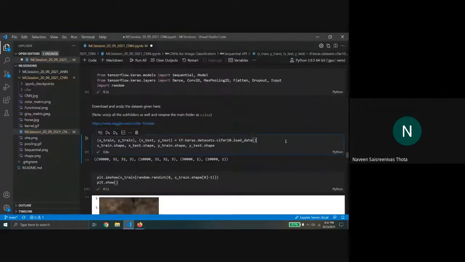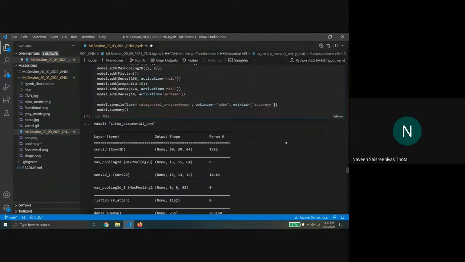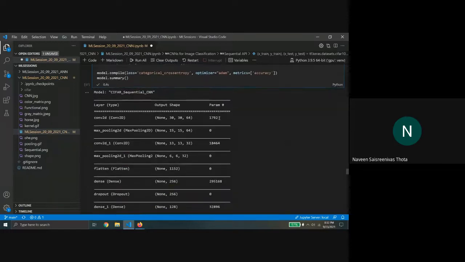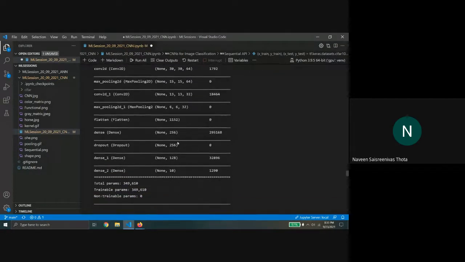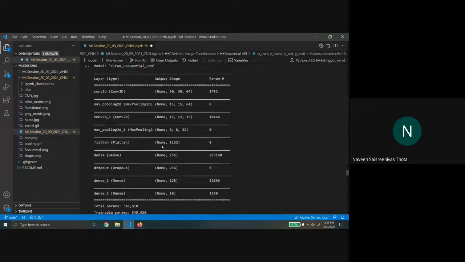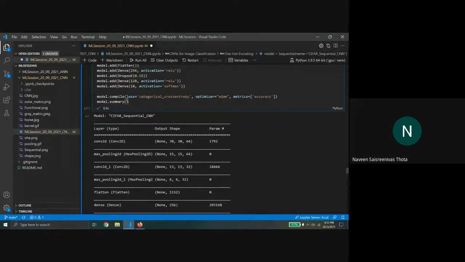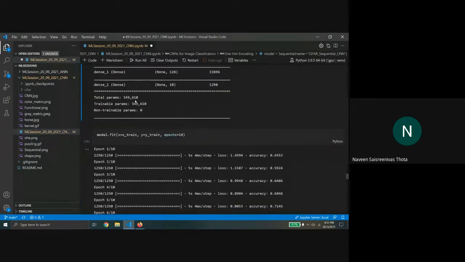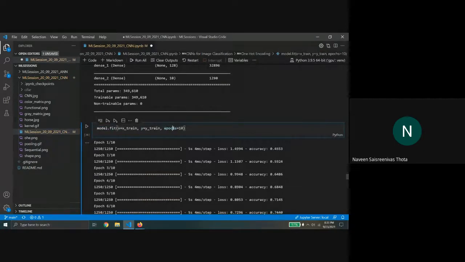I'll proceed further. So I hope you got an idea of this. Once this is done, you have finished instantiating your model, and the next part is the training part.